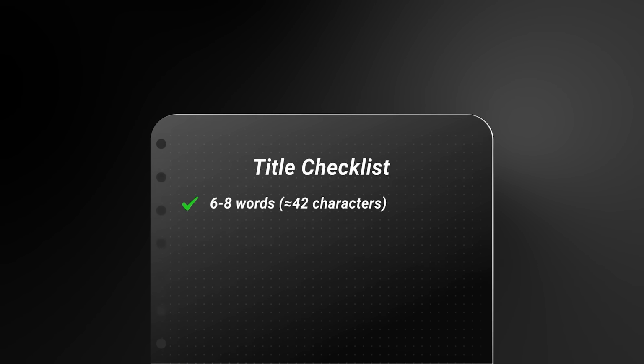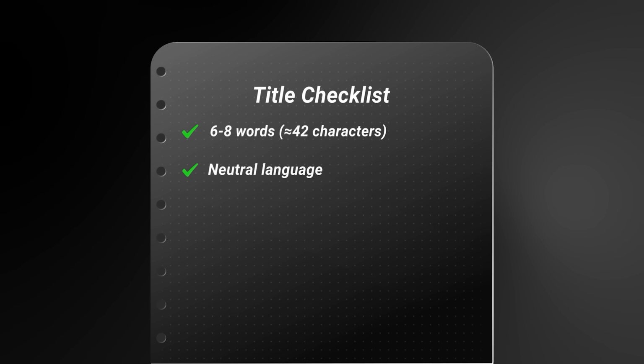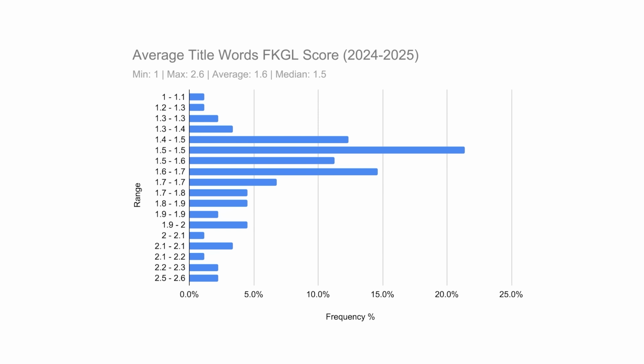So if we're building out our checklist strictly based on the data, you should use non-personal language, but unlike with thumbnails, it looks like you can also get away with first person language. Now, when it comes to readability, the majority of titles seem to sit between 1.4 and 1.7, the average being 1.6, meaning again, simpler is better. And by the way, I know I'm going through all this quickly, but later on, I'm going to give you the full checklist that's going to help you summarize and remember all this stuff really easily.